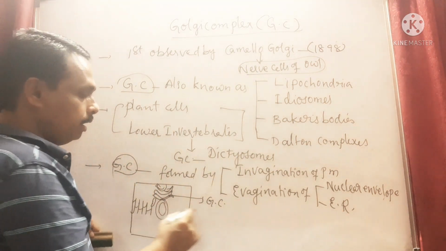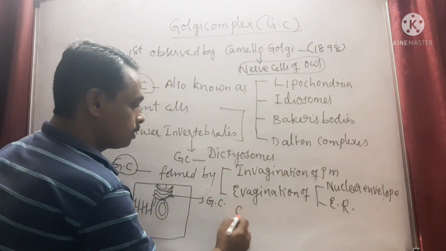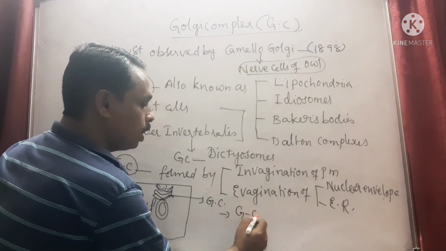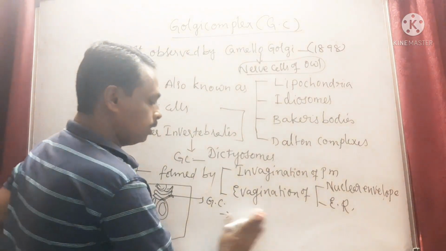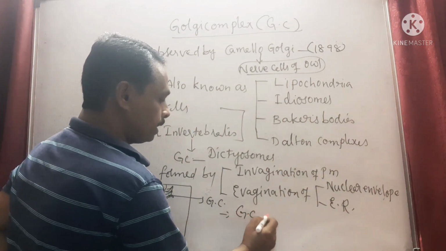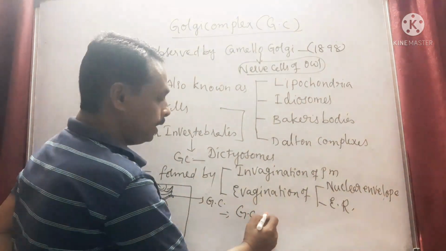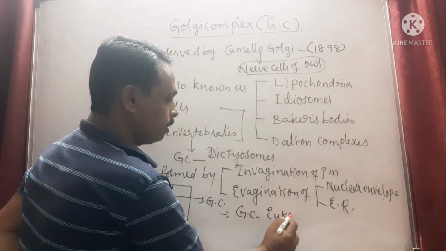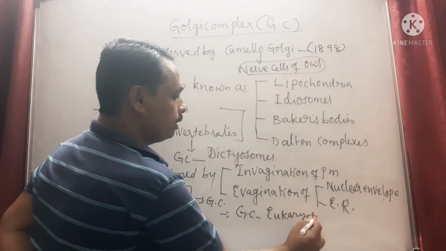So, Golgi complex is present in all eukaryotic cells.